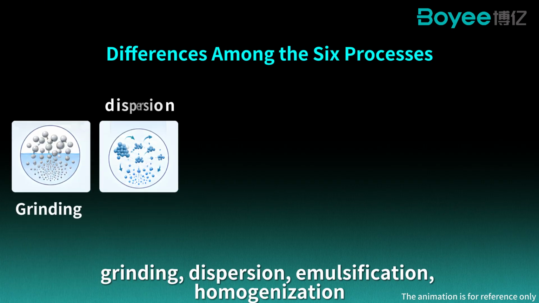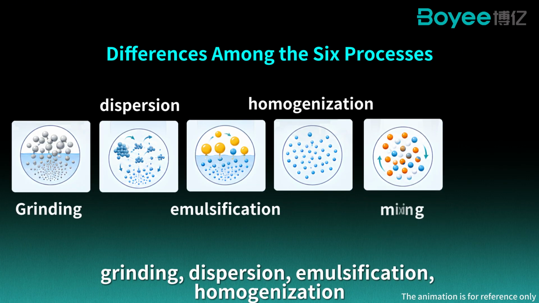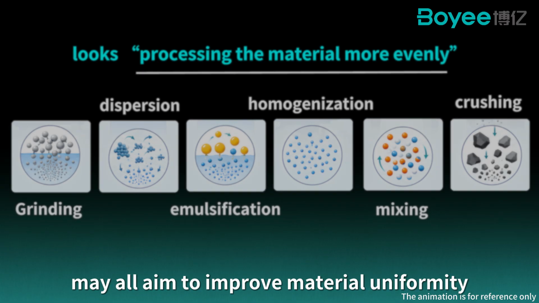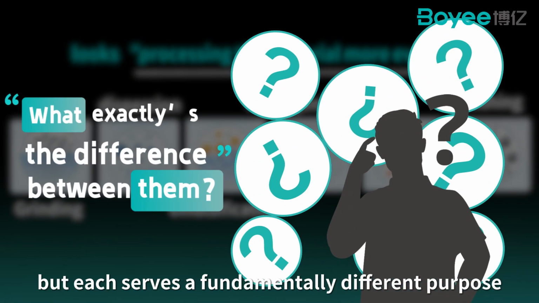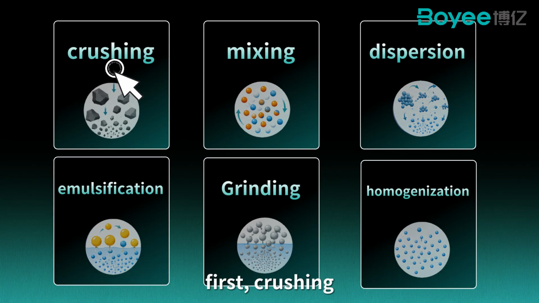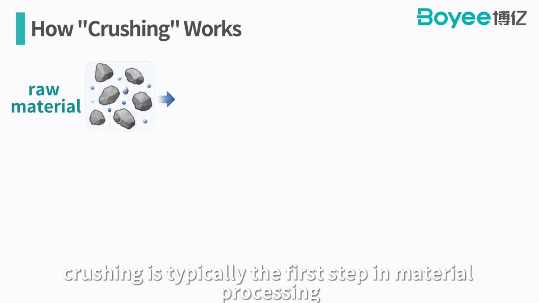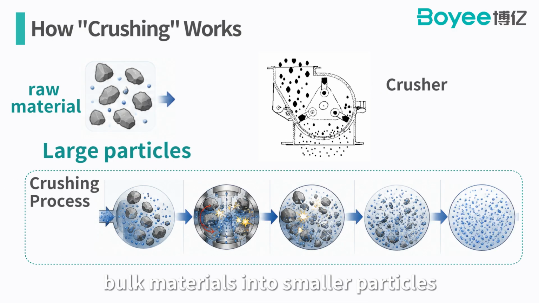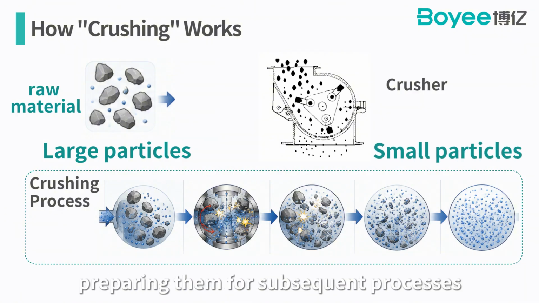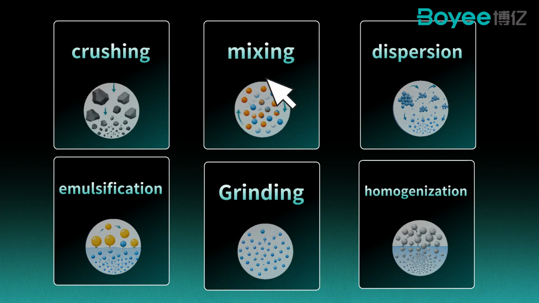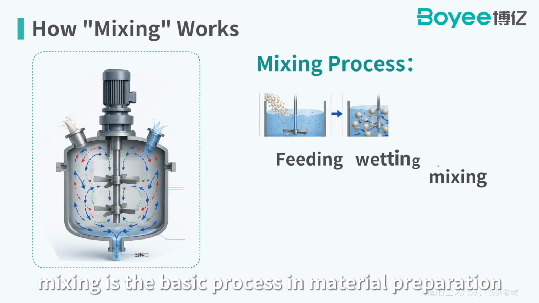Grinding, dispersion, emulsification, homogenization, mixing, and crushing may all aim to improve material uniformity, but each serves a fundamentally different purpose. Today, let's break it down from a process perspective. First, crushing. Crushing is typically the first step in material processing. It reduces large bulk materials into smaller particles through mechanical force, preparing them for subsequent processes such as mixing and grinding.